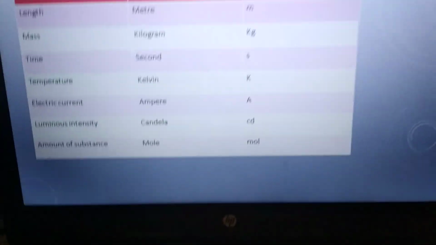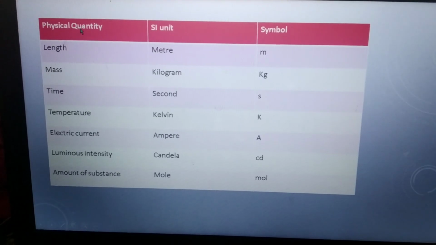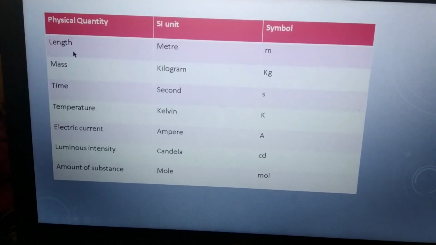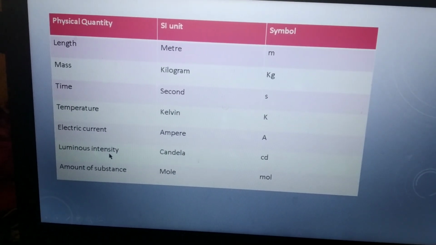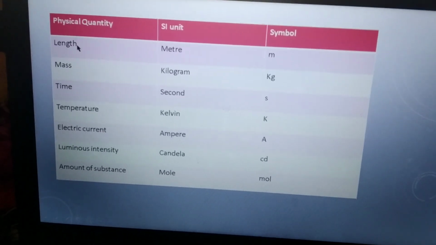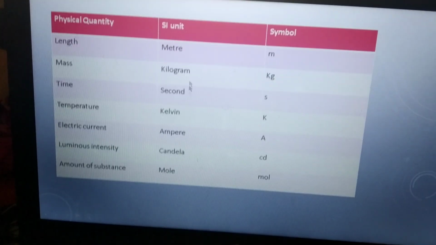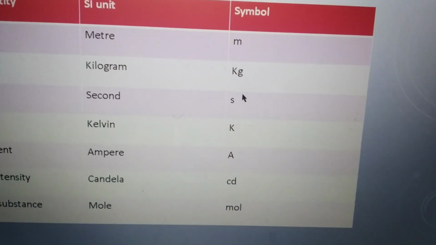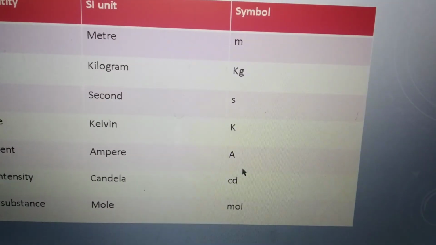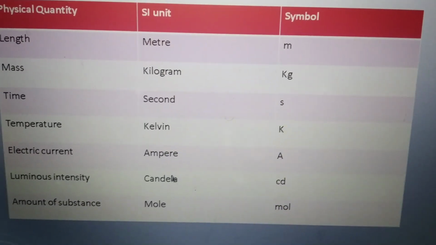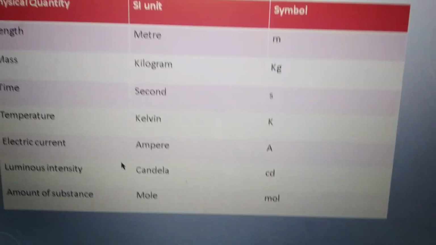These seven fundamental quantities are length, mass, time, temperature, electric current, luminous intensity, and amount of substance. And the fundamental units are meter, kilogram, second, Kelvin, ampere, candela, and mole. The symbols are m, kg, s, K, A for ampere for electric current, cd for luminous intensity, candela, and mol for amount of substance.